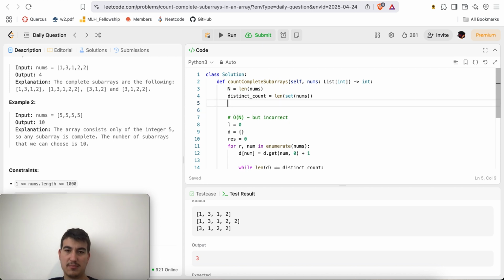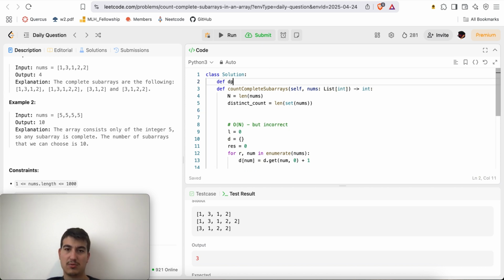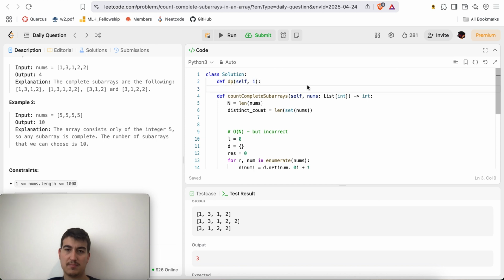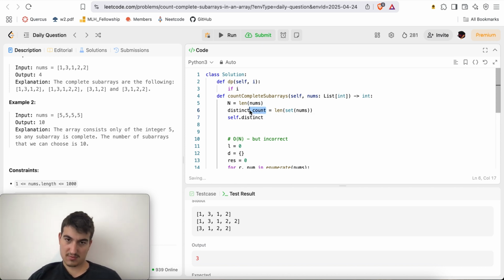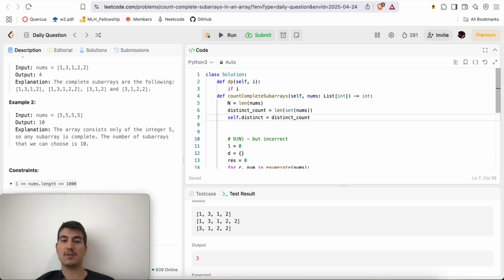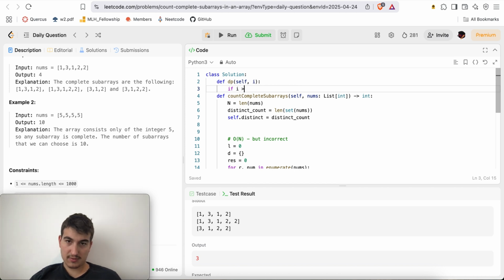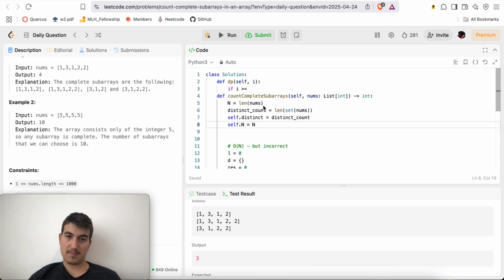Right, here I want to do dp self, I, if self.distinct distinct count equal to set, n is equal to n.